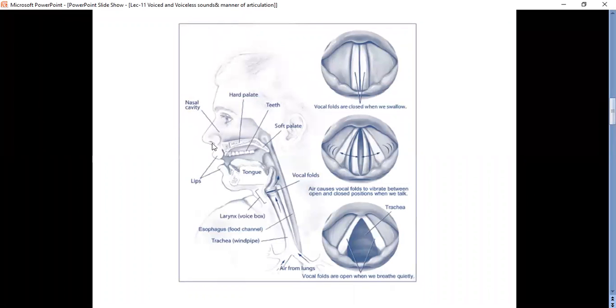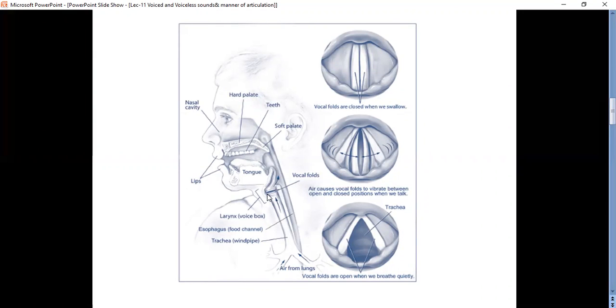This is a human face, with lips, teeth, hard palate, soft palate, teeth ridge, nose and nasal cavity, and tongue. Here are the vocal cords. This is the windpipe, and this is the food pipe.